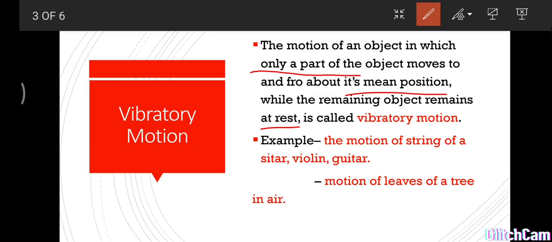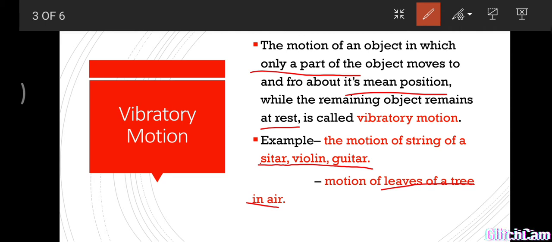Now some examples of vibratory motion: the motion of the strings of all string instruments like sitar, violin, guitar, the motion of a membrane instrument, and motion of the leaves of a tree in the air. These are examples of vibratory motion.